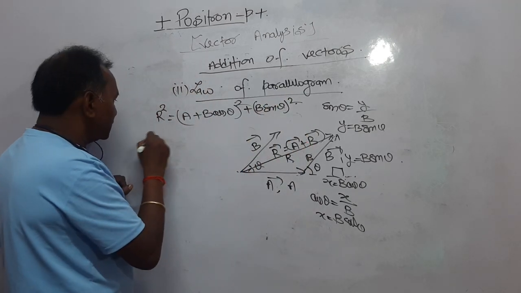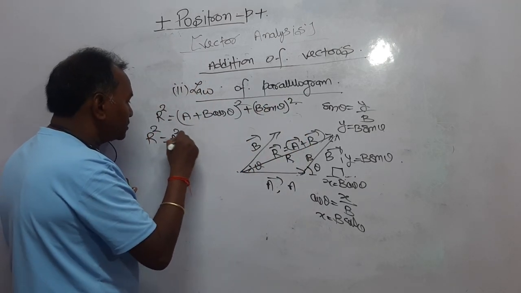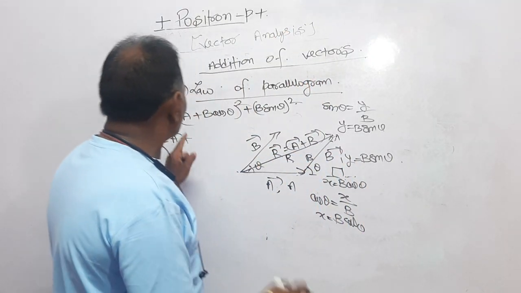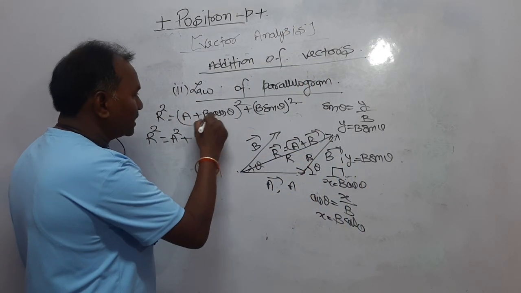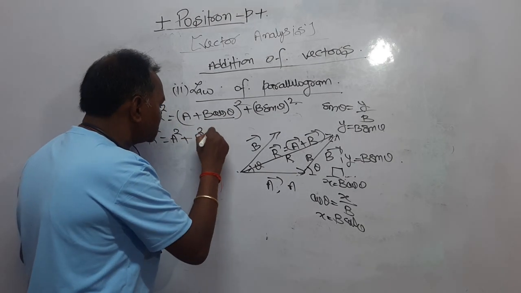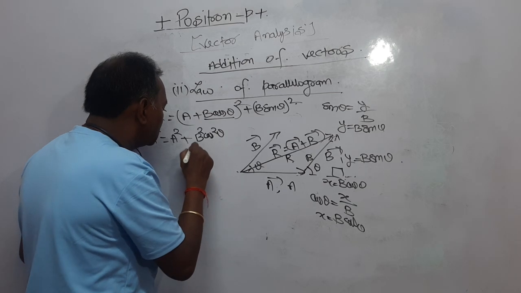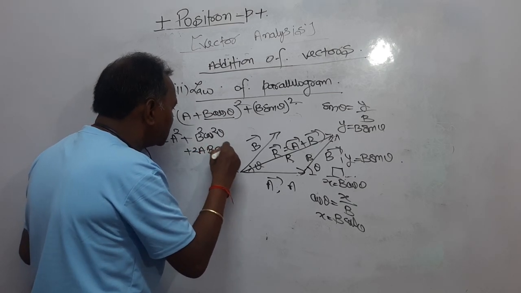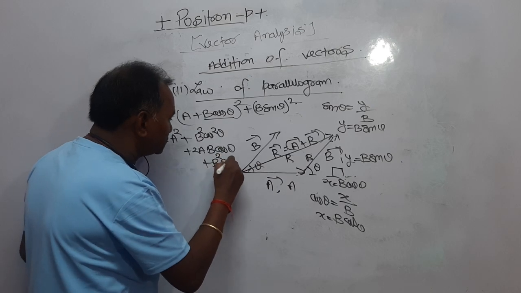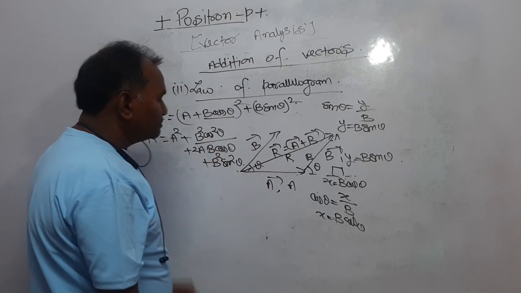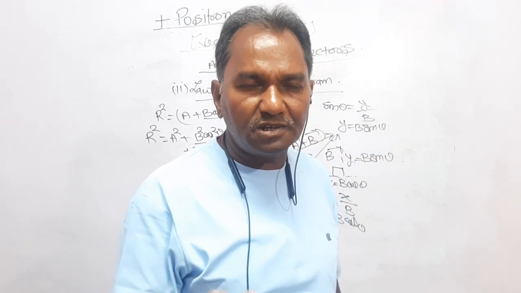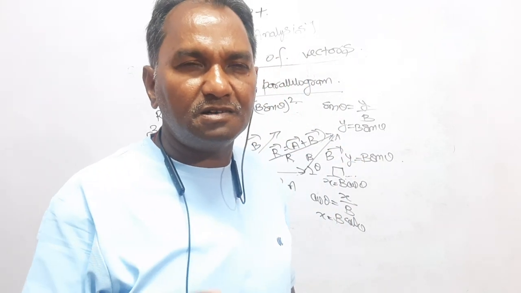square. So you can write R square equal to (A plus B cos theta) whole square, you know, A square plus B square cos square theta plus 2AB cos theta, plus B square sin square theta, writing here those terms. Now dear student, B square cos square theta and B square sin square theta, if you take B square common, sin square theta plus cos square theta results into 1.